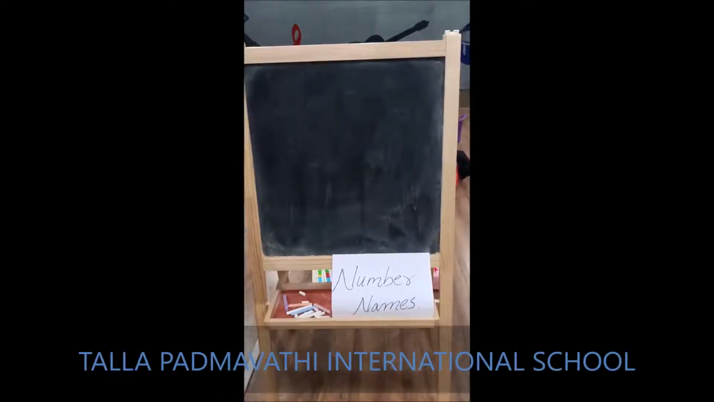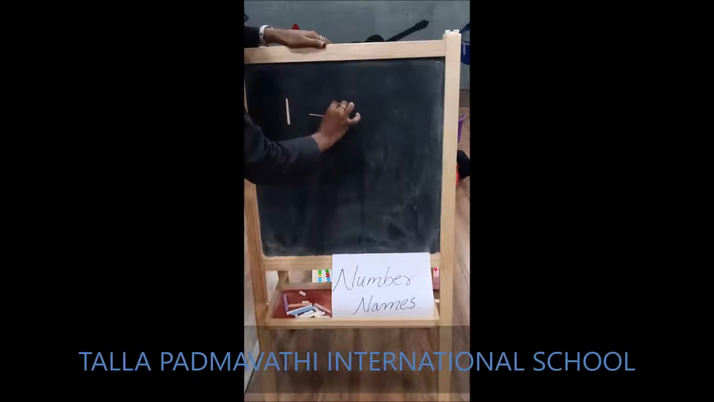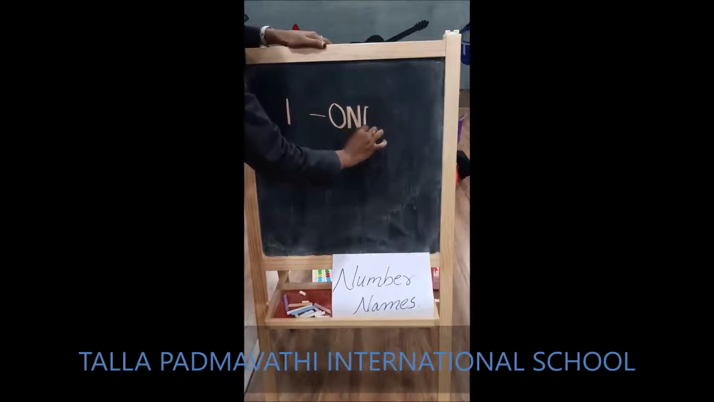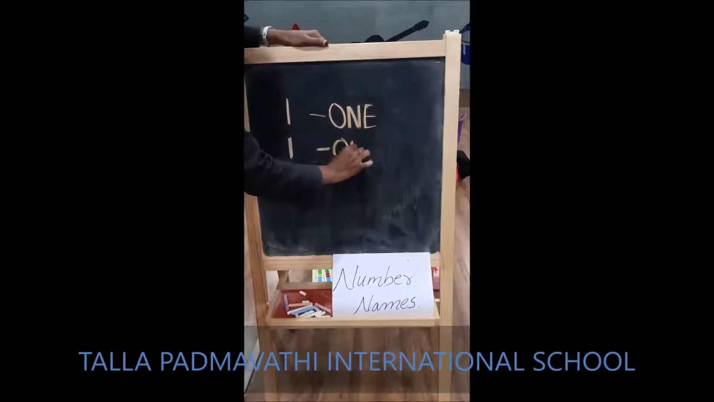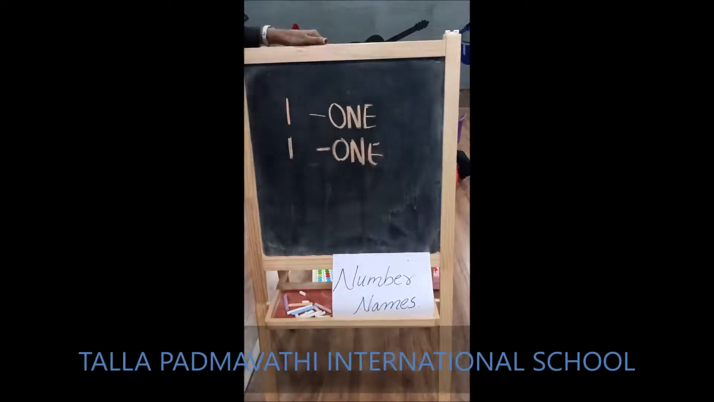Now let us learn the number names. So what is the first number? 1. Spelling O N E. O-N-E, 1. What's the next one? Once again, O-N-E, 1.